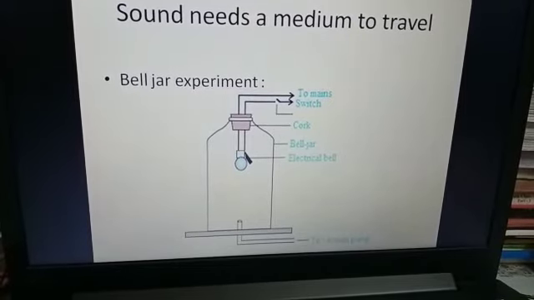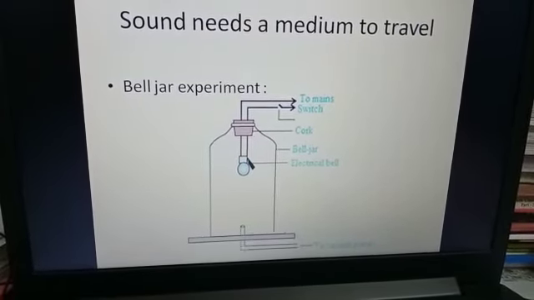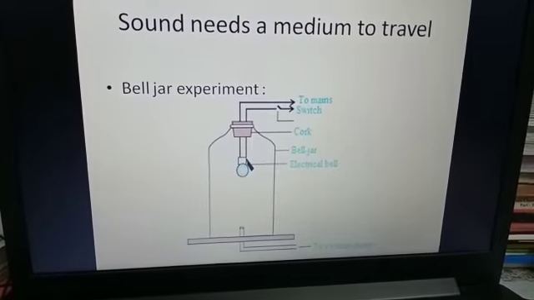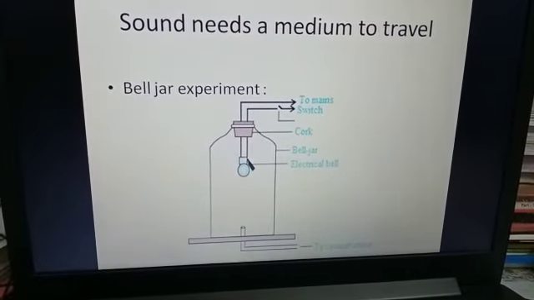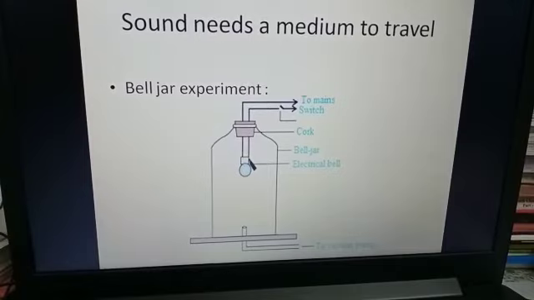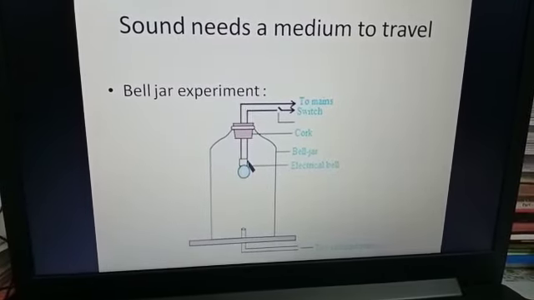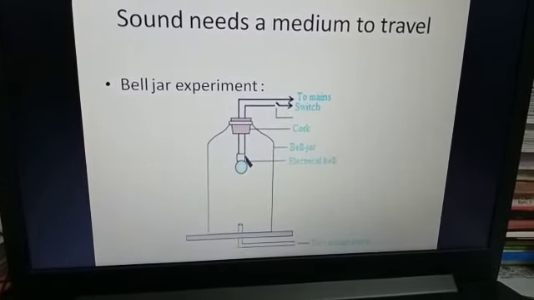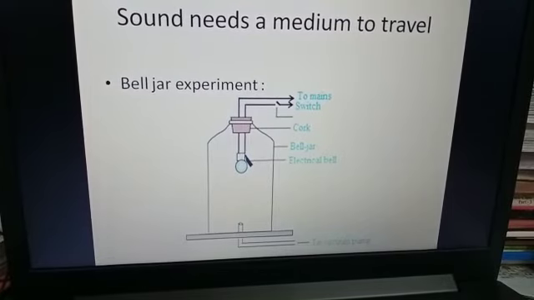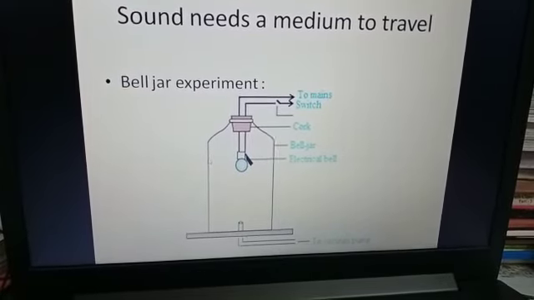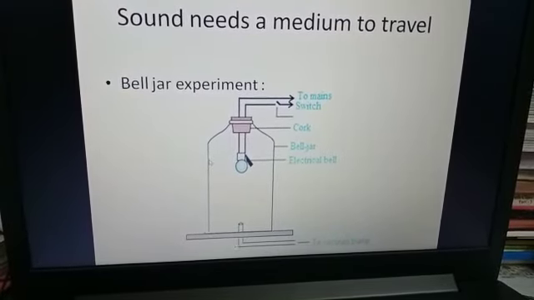So this experiment tells us that sound needs a medium for its propagation. So sound travels in a medium. Sound cannot travel in vacuum. So this is the experiment on propagation of sound, where sound needs a medium to travel.